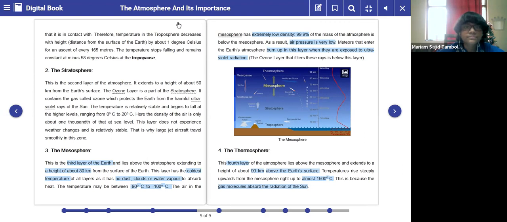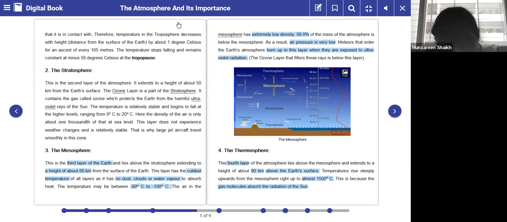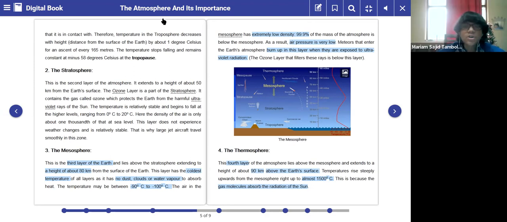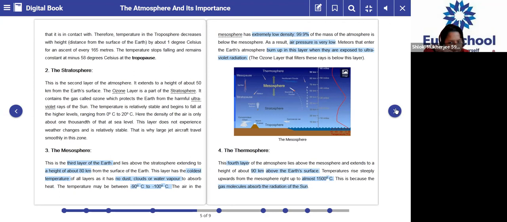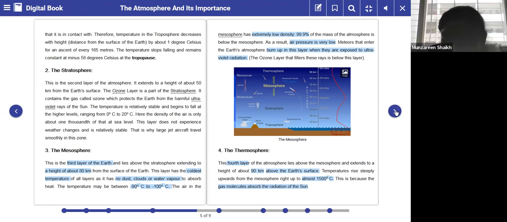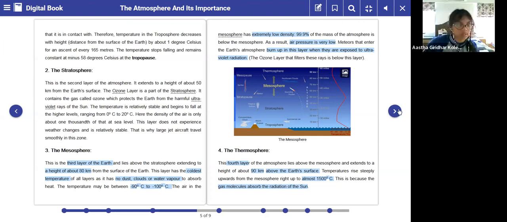Here the temperature is very high. Can you see the difference? And why do you think the temperature is rising over here? Because the gas molecules absorb the radiation of the sun. Clear, everyone?